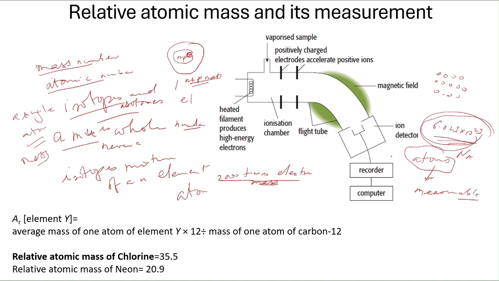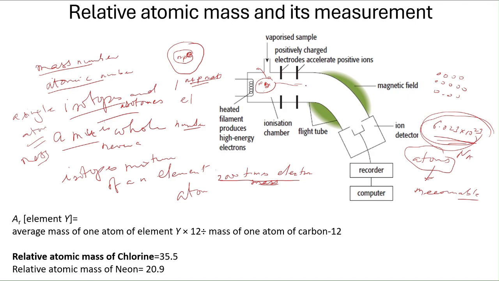But scientifically how it is done: you take an atom, which has a neutron, you have electron, this electron is ripped off, so it becomes positively charged. This is accelerated by ionization, and there is a positive charge, so it becomes positively charged atoms, which will be accelerated by using positively charged electrodes.